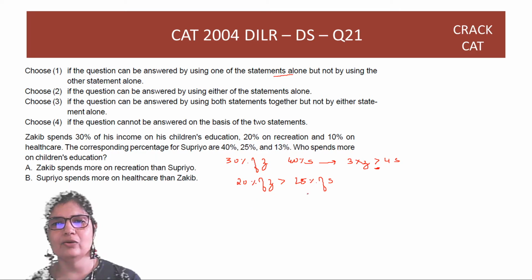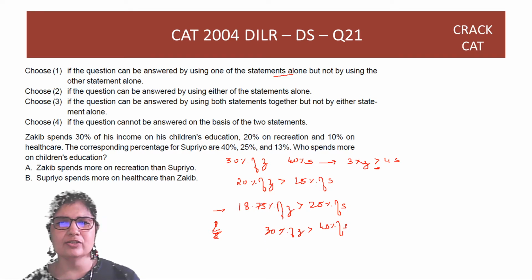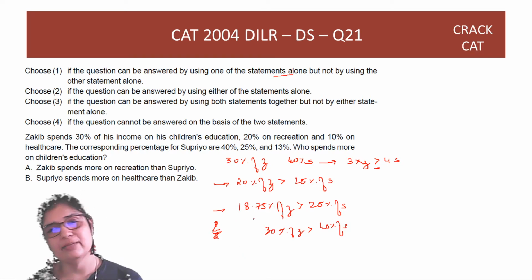Okay, so if I look at 25% of S, then I should be able to compare 18.75% of Z. Because if I can say that this is true, then you can multiply both of them with 8/5 on both the sides and hence say that 30% of Z is greater than 40% of S. Okay, so I need to see whether, now I know 20% of Z is greater than 25% of S. But does that mean that 18.75 is also greater?